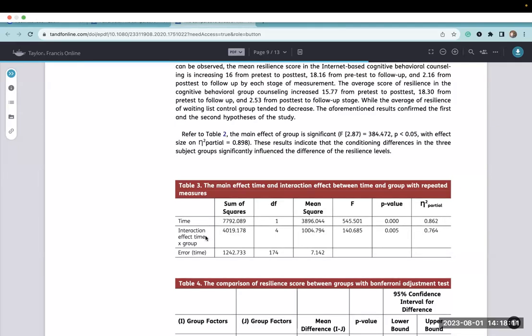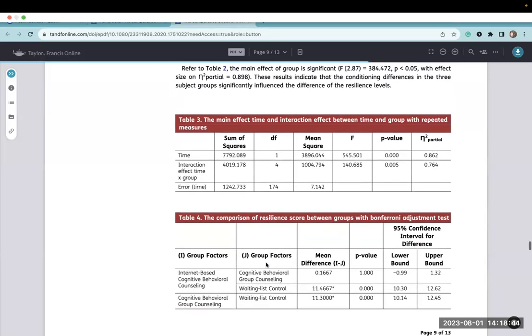And then my interaction of time and group, so pre-test face-to-face versus pre-test internet, or pre-test face-to-face versus post-test face-to-face. Again, we see that we have a p-value of 0.05, so I can report that exact p-value, or say that it is less than 0.01, because this would not be less than 0.001. I have, again, a large effect size here, and so I would report that.